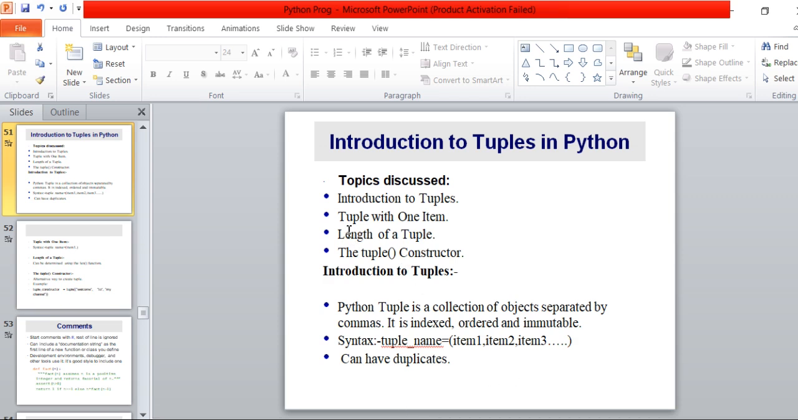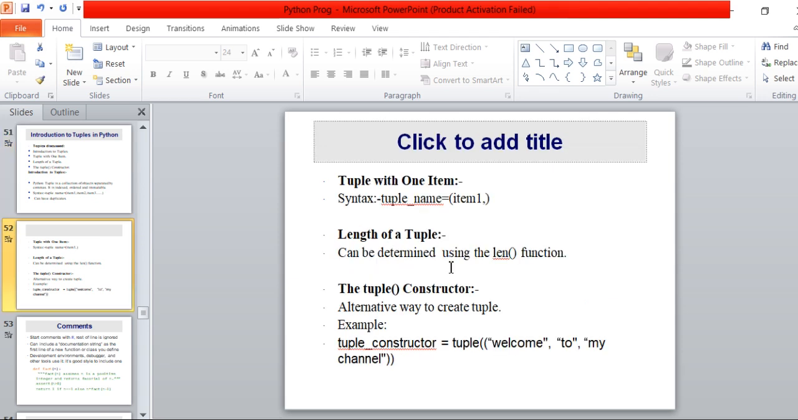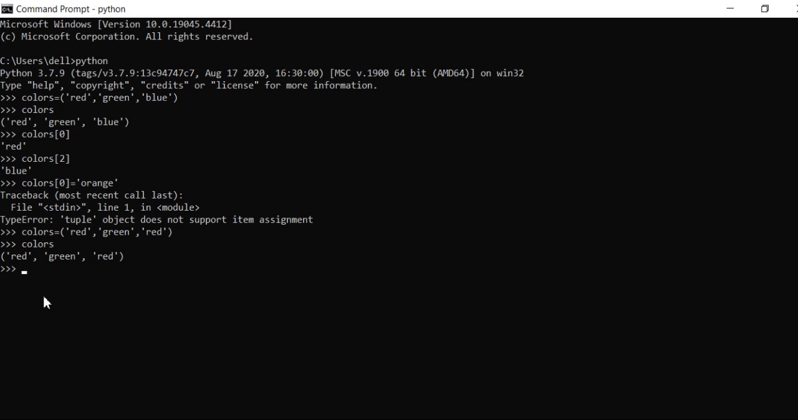Now move on to the next topic, tuple with one item. In this case, we have to specify the tuple name. Under round brackets, we have to specify just one item and it is mandatory to put a comma after specifying the item so that Python can recognize it is a tuple value. How? Let's understand with the help of an example. I am declaring a tuple name. Here I am specifying one value, red. After this I am putting a comma here and hit enter. Now you will not get any error. If I want to check, type the tuple name here and hit enter. Yes, this value is stored in my tuple.